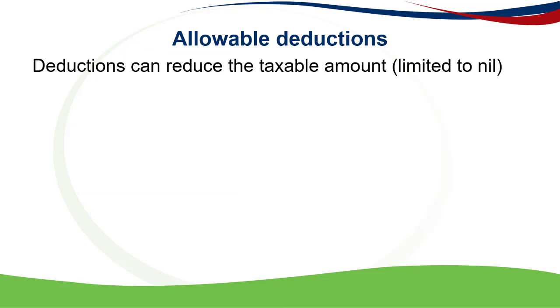Before the amount is included in gross income or taken to the tables, deductions can be used to reduce the taxable amount. It can't reduce it to a negative amount, so this is limited to nil. The deductions are in terms of paragraph 5 and 6 of the second schedule. The second schedule is the schedule that contains all the provisions for lump sums.